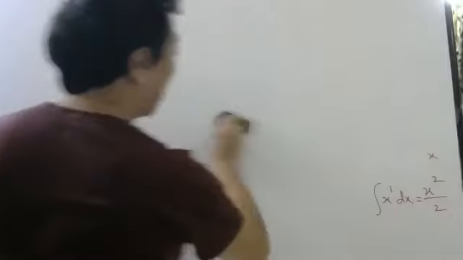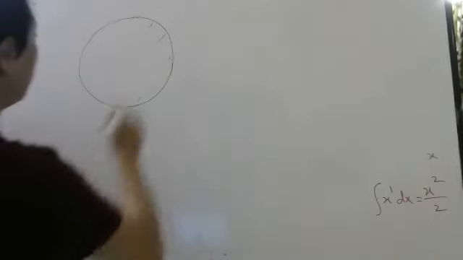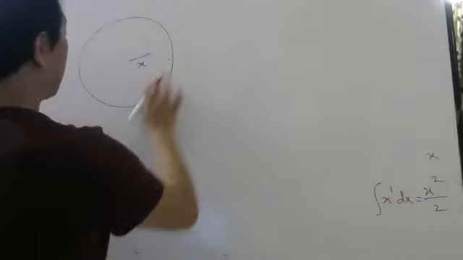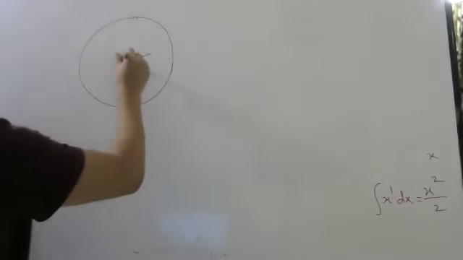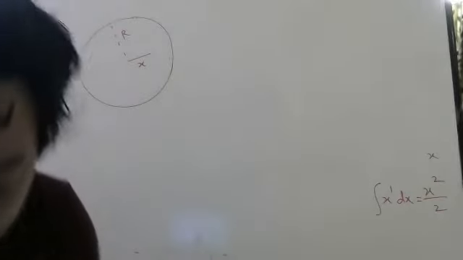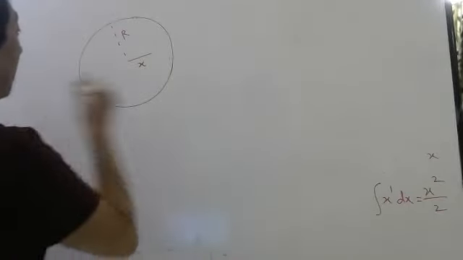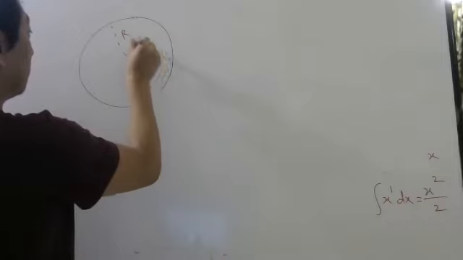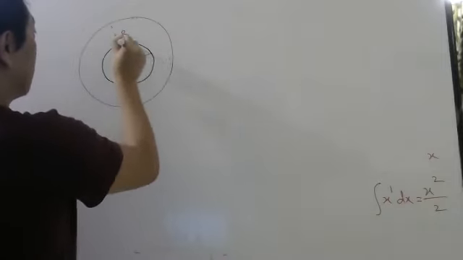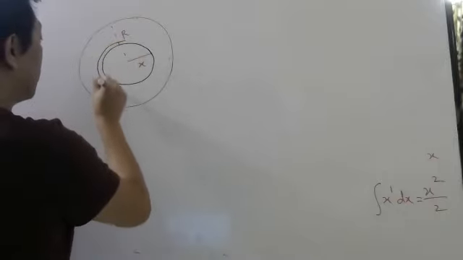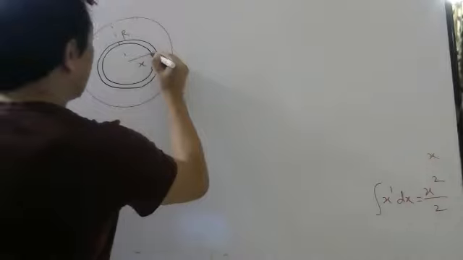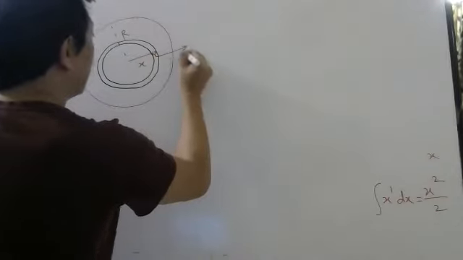So what we will do: at some distance x, capital R is the radius of the disk, remember. At some distance x, let me make a ring whose radius is x and whose thickness should be very small, remember.